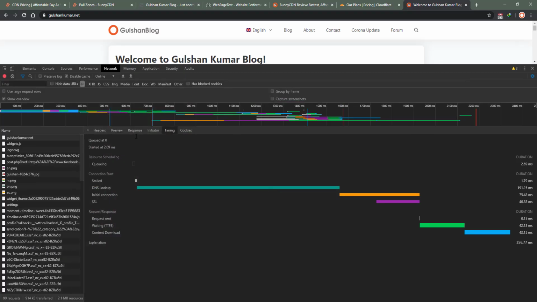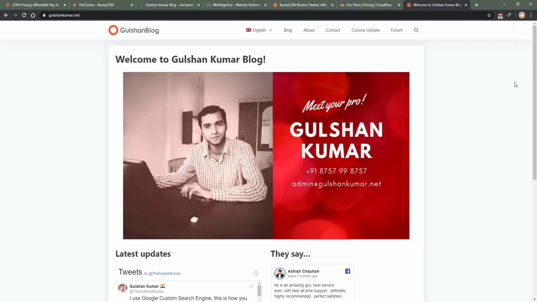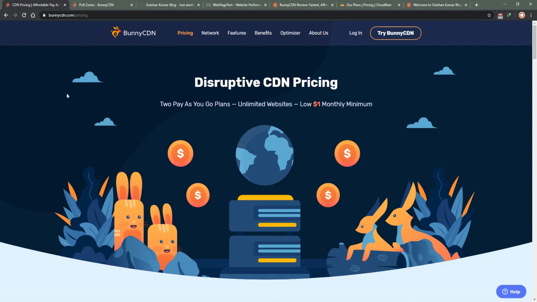So I personally feel that routing is the major reason why I prefer Bunny CDN. If they were routing through Singapore or any other region, I might not have selected this CDN, because my first priority is performance, and after that cost, and after that features and other things.